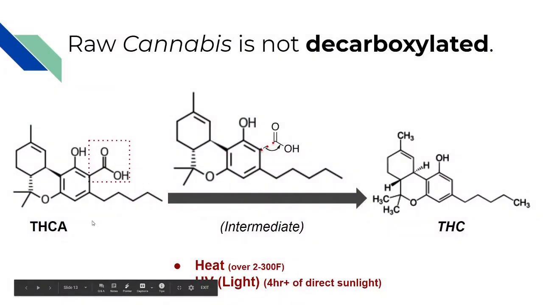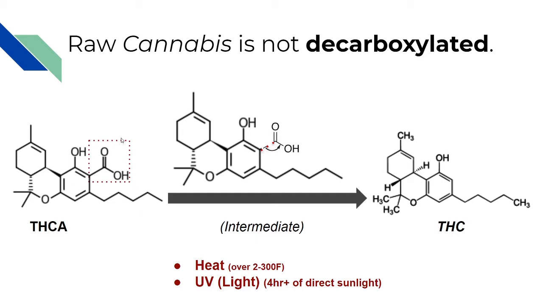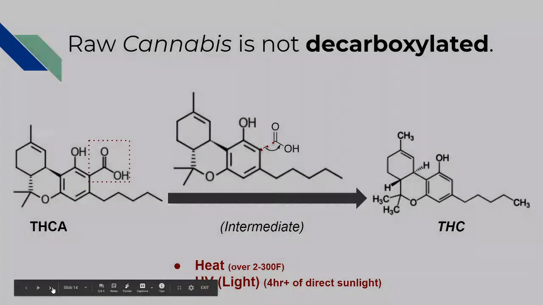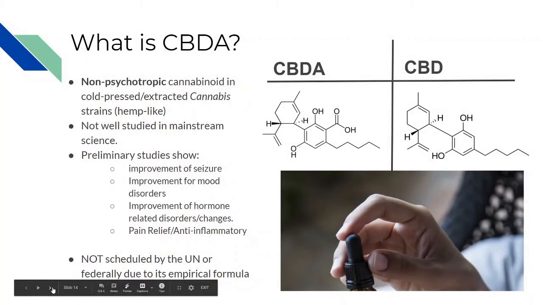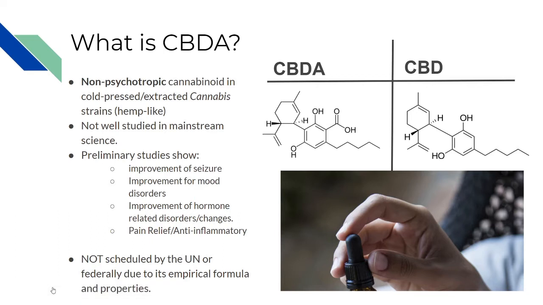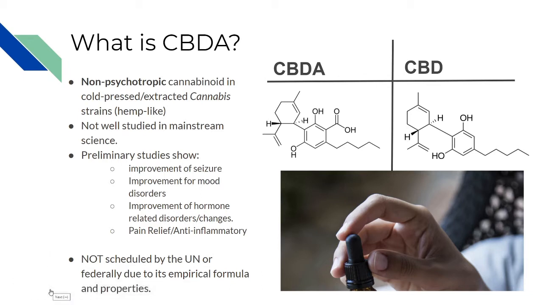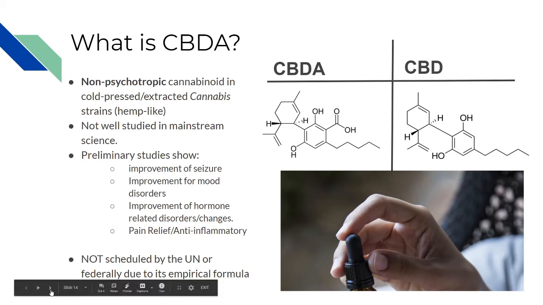So when we talk about decarboxylation, we're specifically talking about the removal of this carboxylic acid group in the square here to form THC or CBD. And this is how it happens in THC. And for hemp plants, we're going to talk about CBDA being decarboxylated into CBD. And in my next video, Cannabis in the Raw, we'll talk specifically about CBDA more. But for the purposes of this video, it's worthy to note that CBDA is a precursor to CBD.